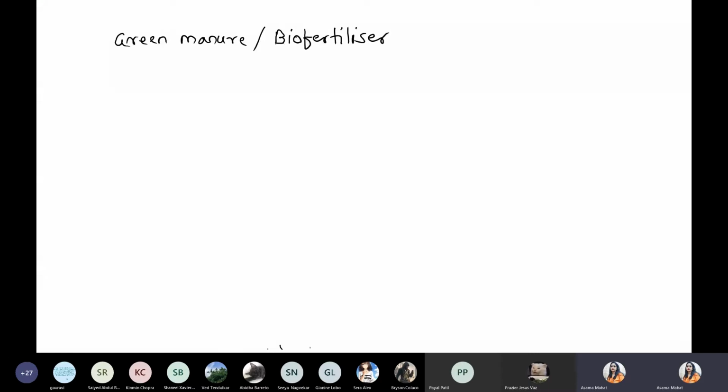In case of this green manure, first category, we are talking about the importance of green manure. Green manure basically reduces the alkalinity of soil.